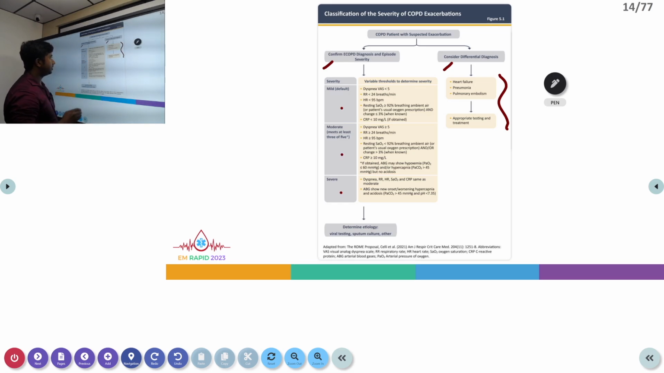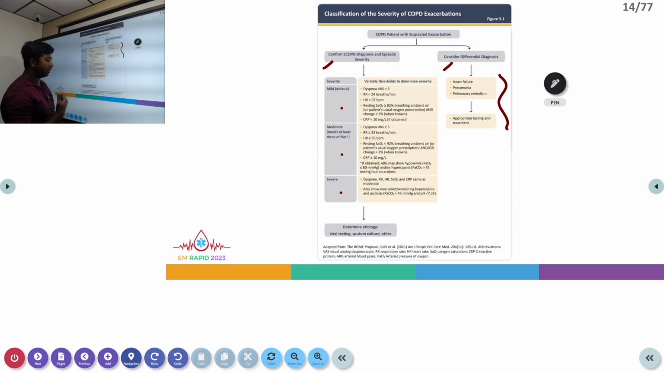So mild will be a dyspnea scale less than 5 with a respiratory rate less than 24, heart rate less than 95 beats per minute, and a resting SaO2 more than 92% in room air with no supplementation. And if you send labs, you will usually get lower inflammatory markers, like CRP less than 10 milligram per liter. And moderate will be a dyspnea scale more than 5 with respiratory rate more than 24, heart rate more than 95 beats per minute, and an SaO2 less than 92% in room air, in which case the patient might need supplementary oxygen. And also, CRP will be higher.